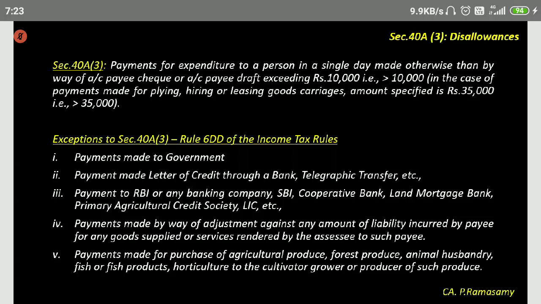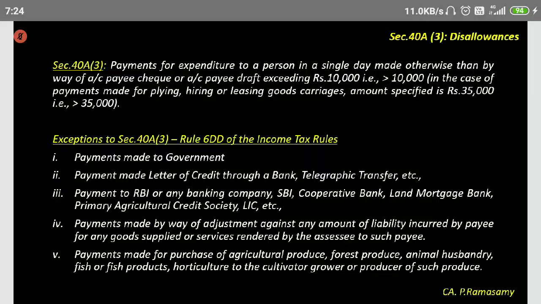The problem is, by the time he deposits the check in his bank account, it undergoes clearing, and then gets credited, it will take one day, two days. By then the fish would have got rotten or been eaten. So the fish vendor will say, sir, if you want to give cash, then take. So in such cases, allowed. It's an exception. You can pay cash above 10,000.